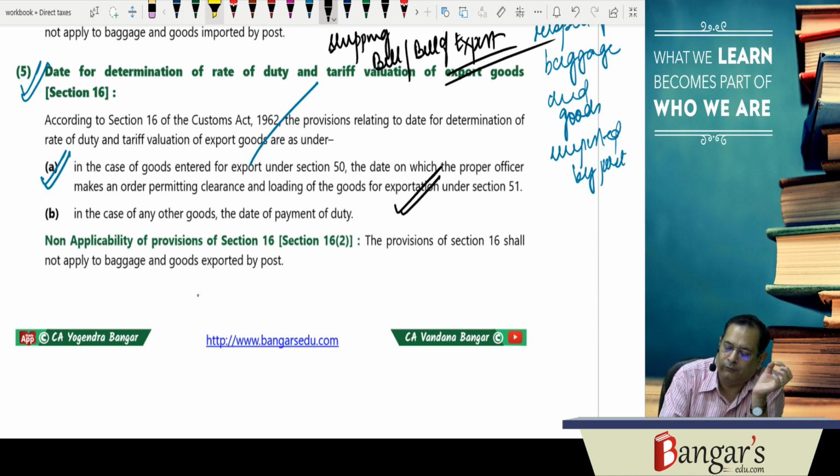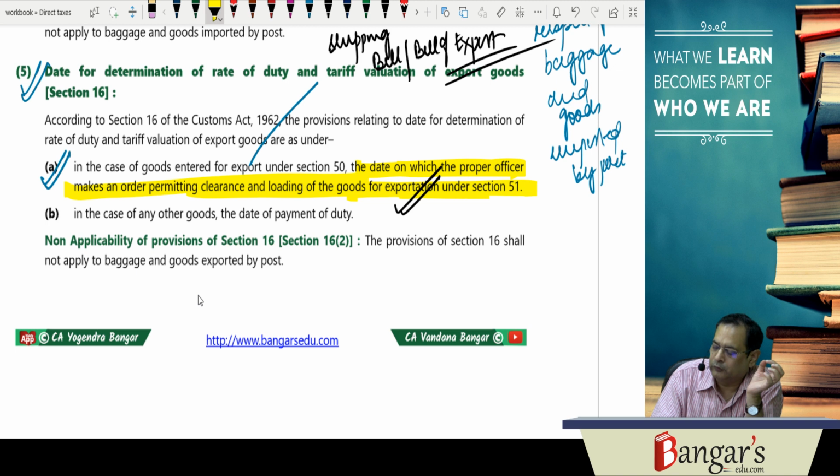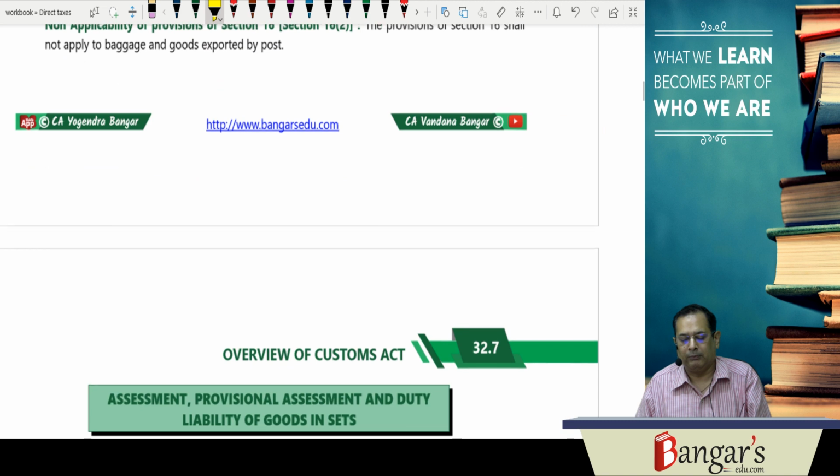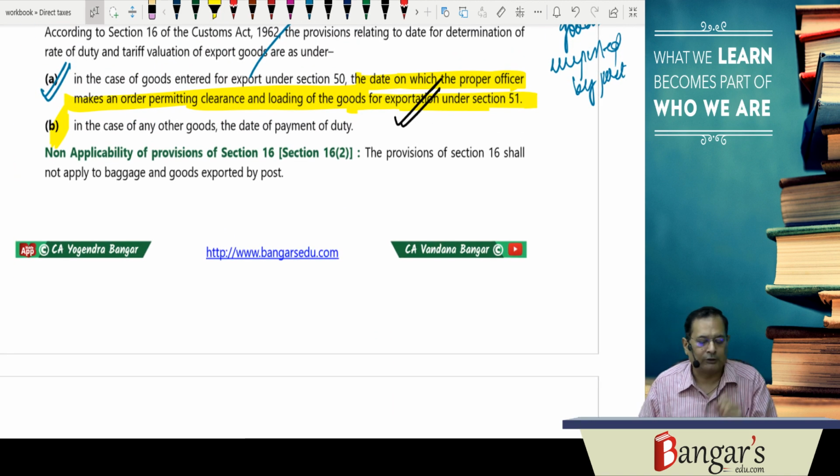It is the date on which the proper officer makes an order permitting clearance and loading of goods for exportation under section 51. And in any other case, it is the date of payment of duty. The provisions of section 16 shall not apply to baggage and goods exported by post. Section 15 and section 16 are the most important ones. Section 16 provides a date for determination of rate of duty and tariff valuation in case of export goods.